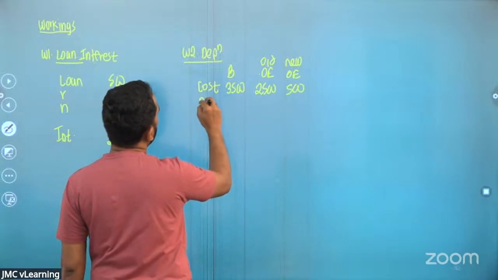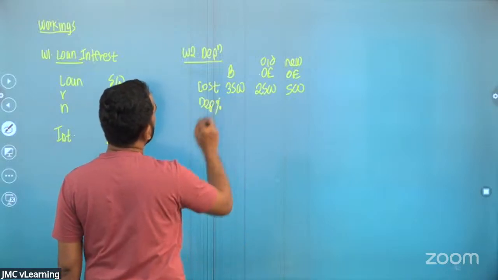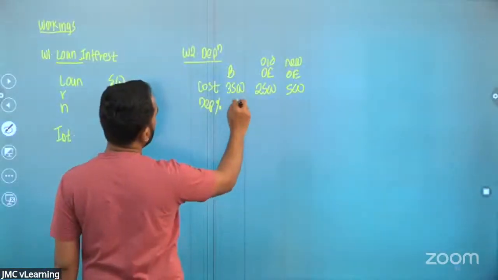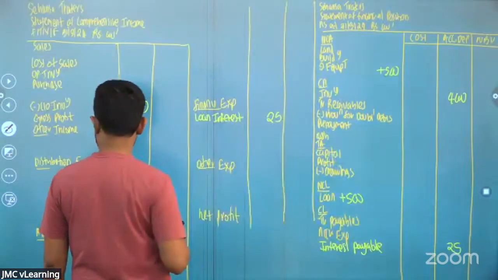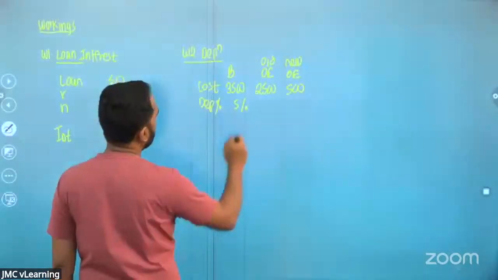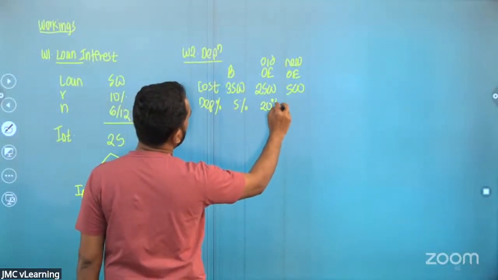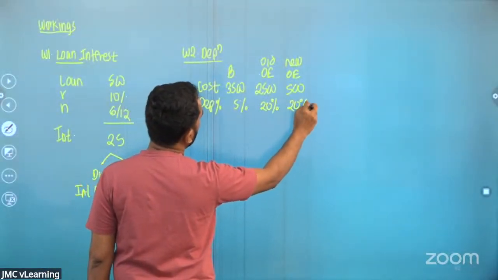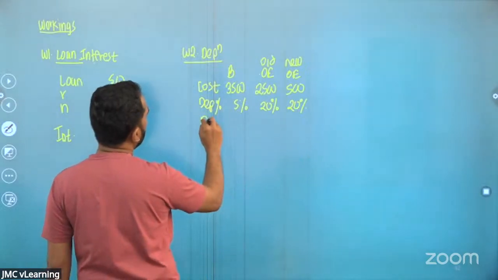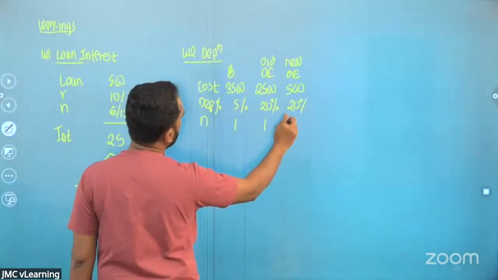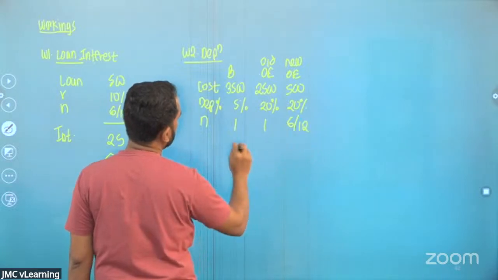Now apply the depreciation rates. Building 5%, office equipment 20%. Even for the new office equipment 20%. Then the period: 1 year, 1 year, and this one is only 6 months.